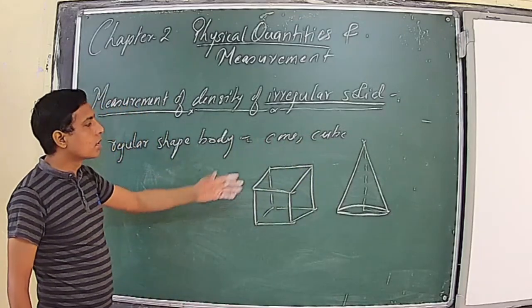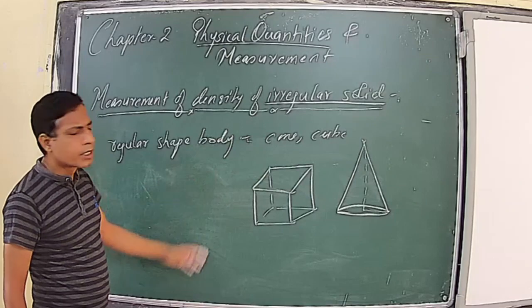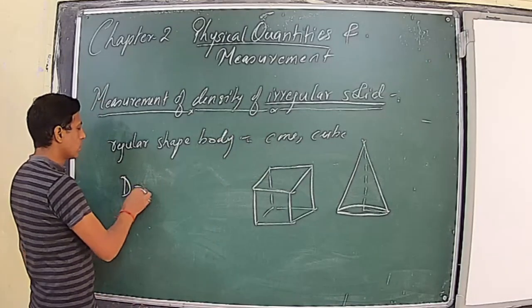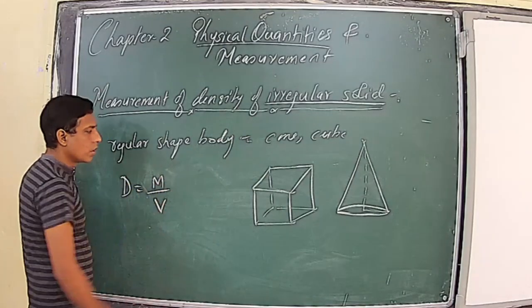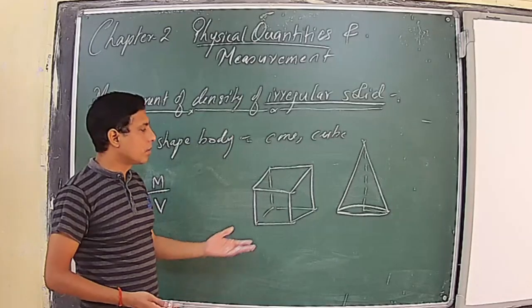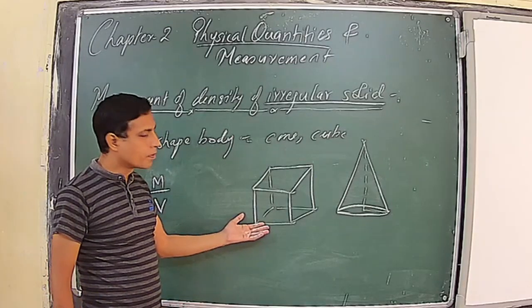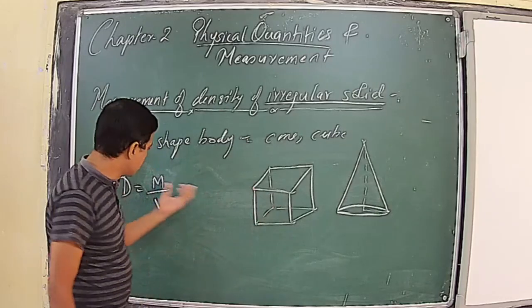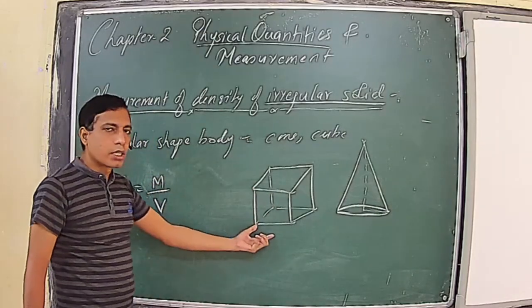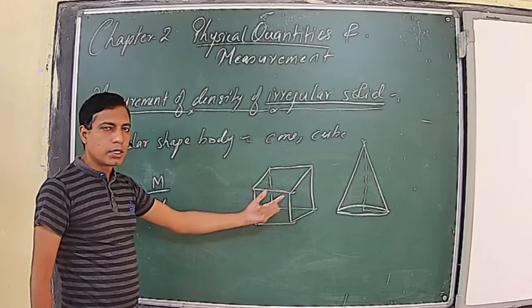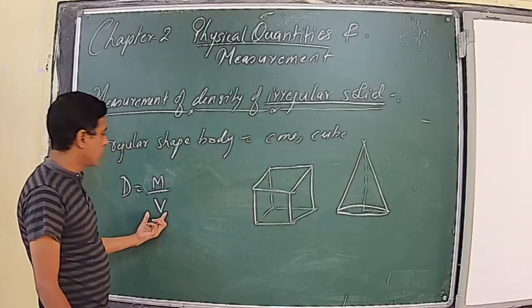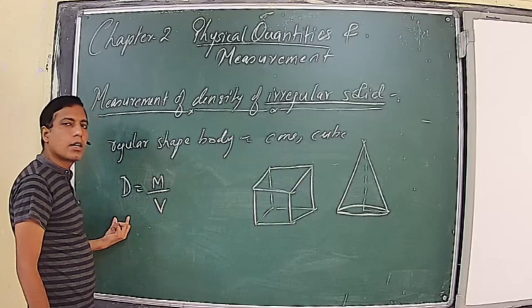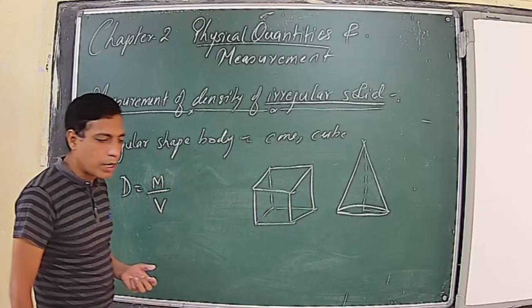Measuring the density of a regular shape body is very easy because density is mass upon volume. Suppose I have to measure the density of a regular shape cube. I will use a physical balance to measure its mass, and a measuring scale to measure the length, breadth and height, and use the formula to get the volume. Then I will put these values in and get the density of the object.